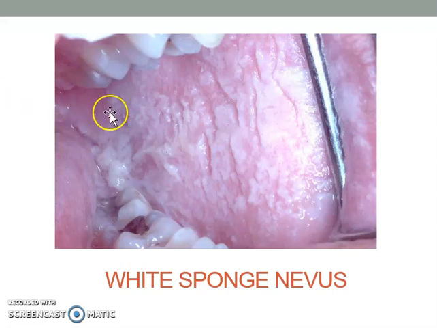As you can see here, it is a diffuse white lesion on the buccal mucosa. You can see cracks here, so it looks like a shaggy, wavy appearance of whitish lesions. This cannot be scraped off. How do you know? You just take a wet gauze and try to rub the lesion, and if it cannot be rubbed off, that is one of the criteria of white sponge nevus.